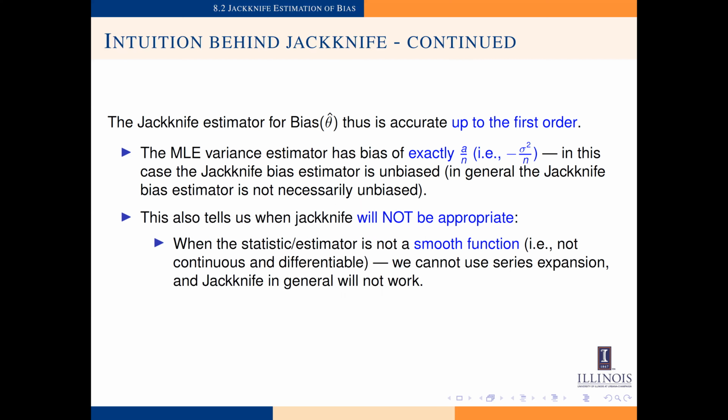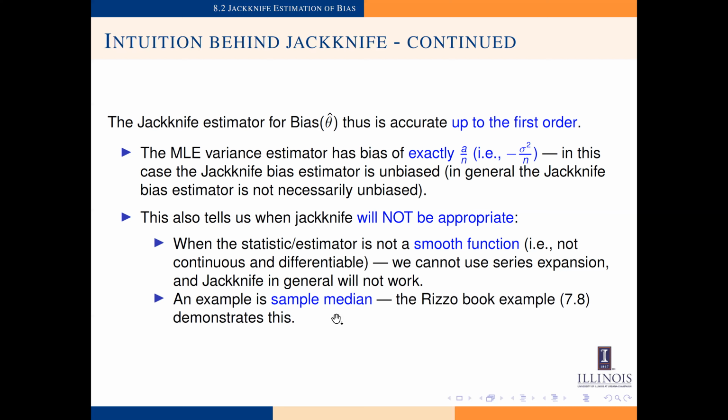This also tells us when jackknife will not be appropriate. You can see that the proof or the intuitions behind the jackknife estimator for bias involves the Taylor series expansion of theta around theta hat. So when the statistic or the estimator theta hat is not a smooth function, in other words, intuitively, it's not continuous and differentiable, then we cannot use the series expansion, and the jackknife in general will not work.